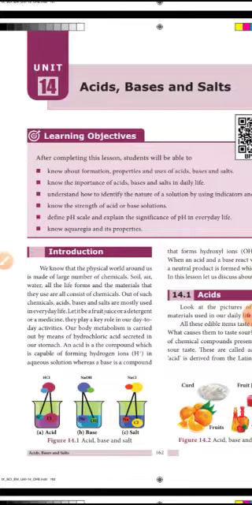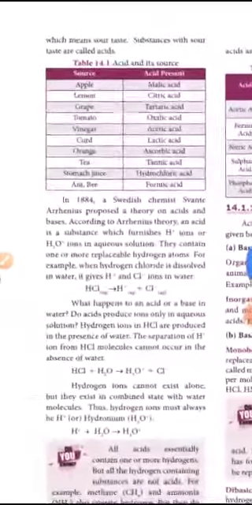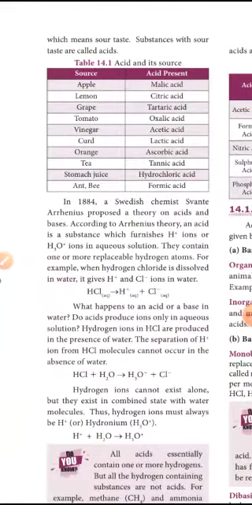Next we study acids and their sources. Apple contains malic acid. Lemon contains citric acid. Grape, tartaric acid. Tomato, oxalic acid. Vinegar, acetic acid. Curd, lactic acid. Orange, ascorbic acid. Tea, tannic acid. Stomach juice, hydrochloric acid. And a bee sting, formic acid.